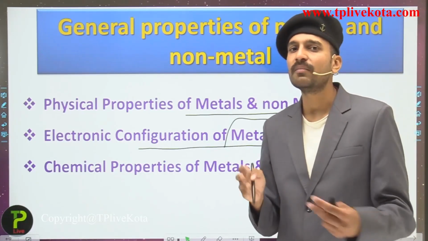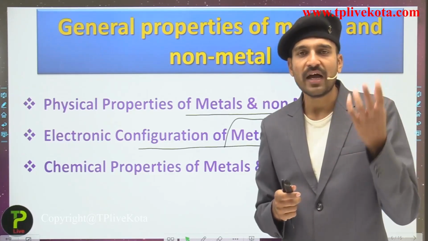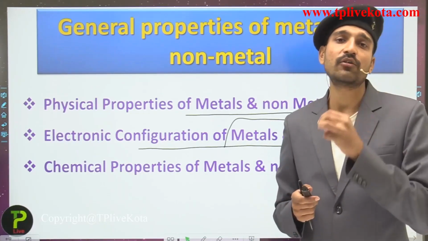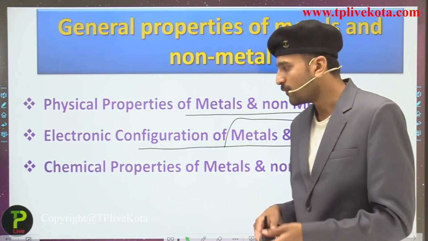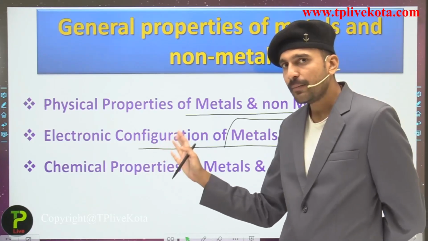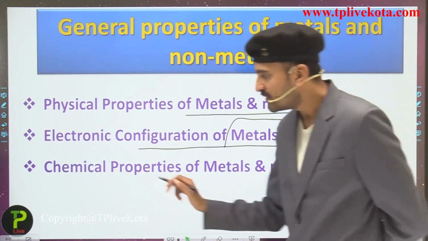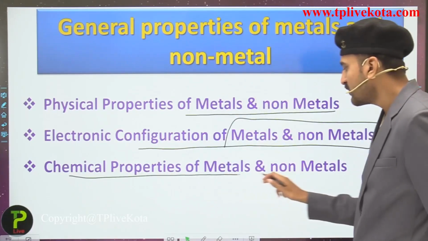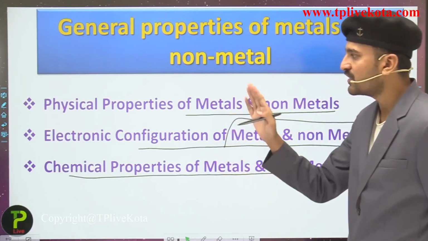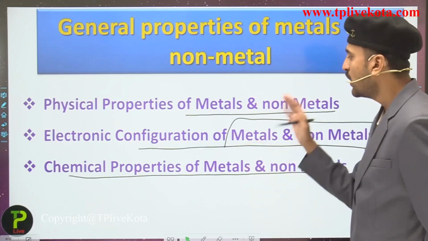We have simply seen the electronic configuration of the elements, that is, whether they have 1, 2, 3, 4, 5, 6, 7 or 8 electrons in their outermost shell. First we are going to see the electronic configuration, and depending upon it we will be dealing with the chemical properties of the metals and the non-metals. So let us first start with the physical properties of the metals and non-metals.